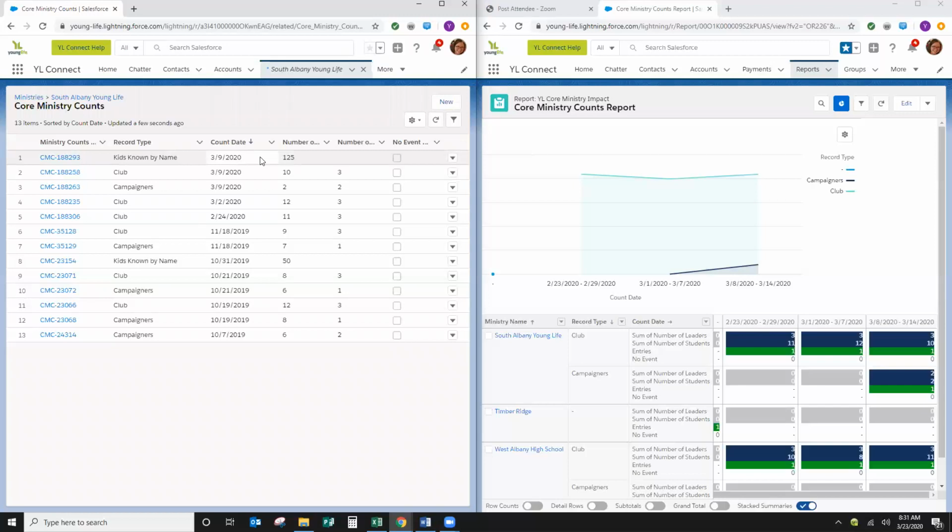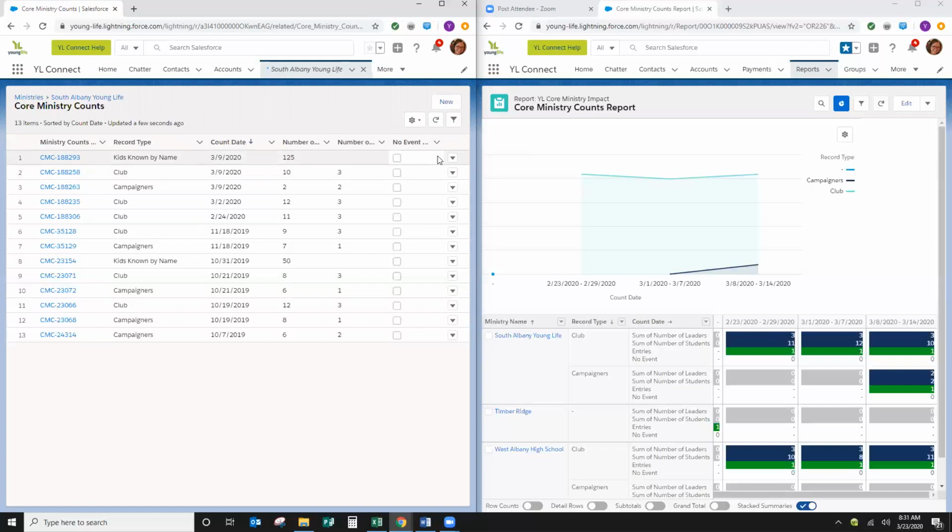As for kids known by name, we want you to get in the habit of entering it at the end of each month. So I'm going to show you how to edit an entry by editing this and changing the date on it to just be a week before this, to be the end of February.